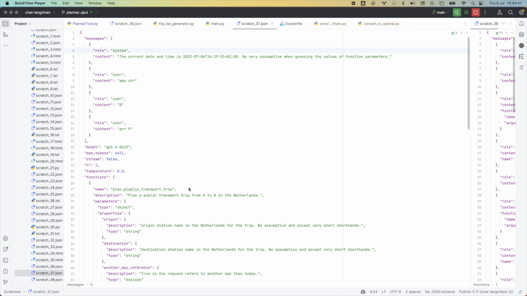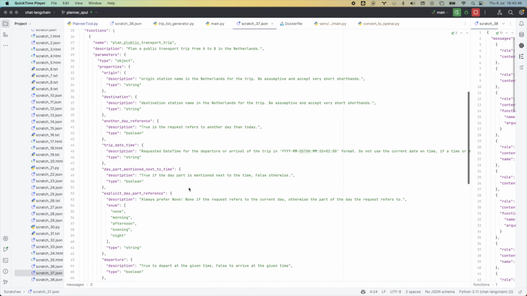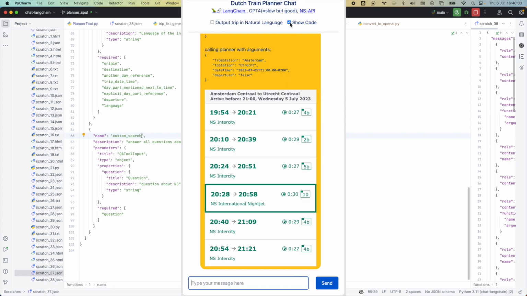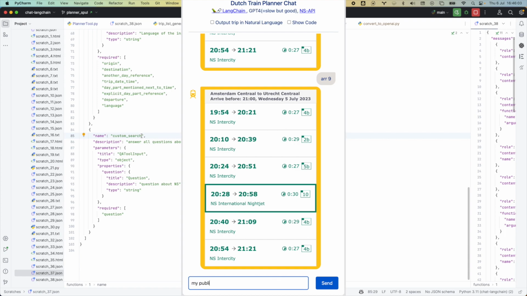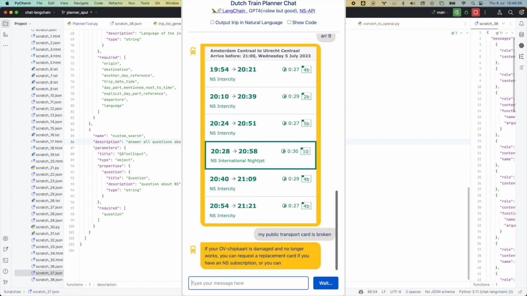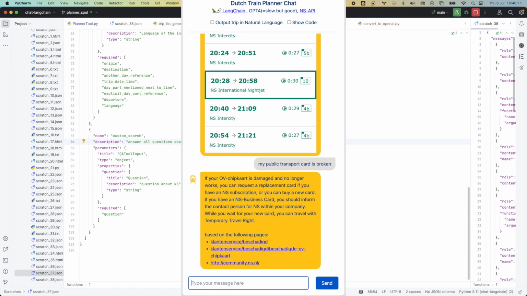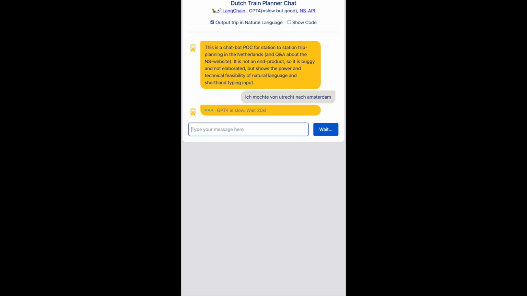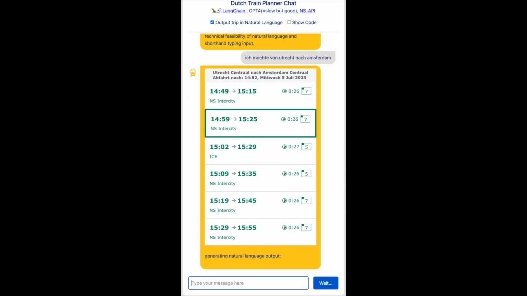Another notion about functions in OpenAI is that you may have multiples of those. So besides the trip planning function, we also have a custom search function, and it looks into all the data I gathered from a scraped website of the Dutch railways. It's another subject actually, but depending on the type of question you ask, it might take a different turn and then answer the question by using this function or LangChain tool. So it's also quite interesting. You can actually generate natural language output from your planned trip, and we'll do that in German just to show that you can do it in any language.